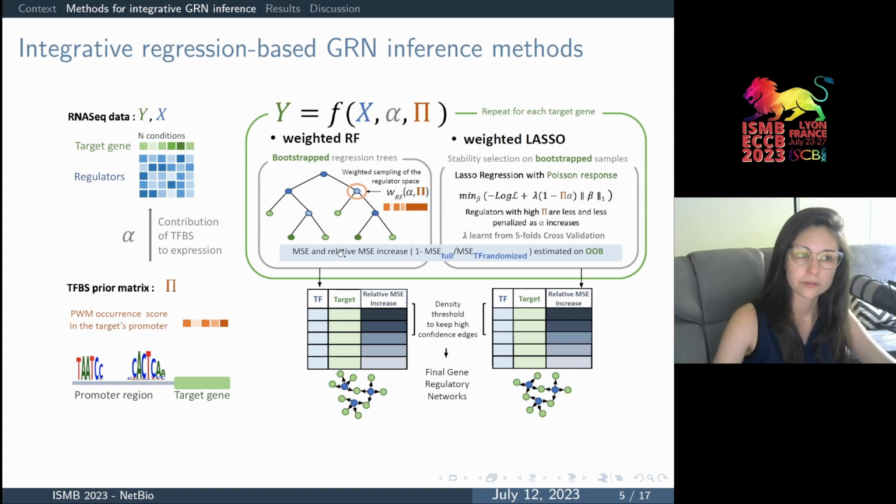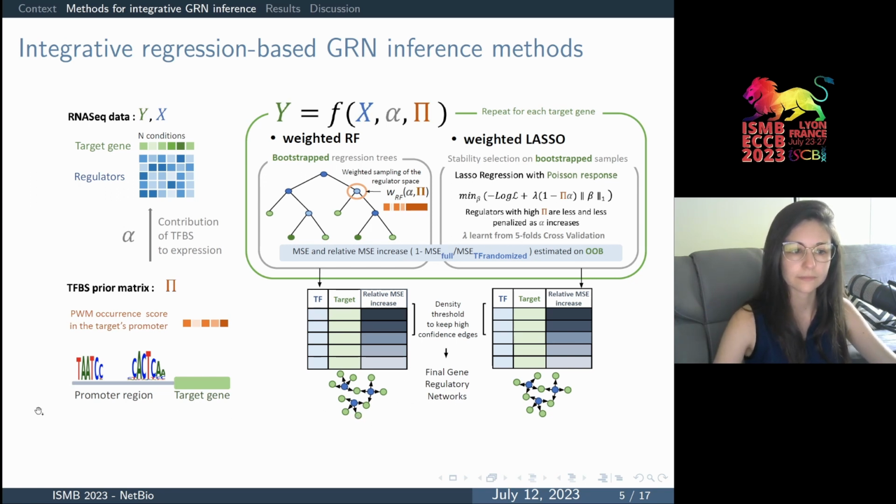Then the importance of each regulator over each target gene can be measured, and we measure it as the normalized loss of prediction performance that we get when we randomize the expression levels of a given regulator on out-of-bag samples. The final step is to select the strongest interactions on the basis of this importance metric to build final gene